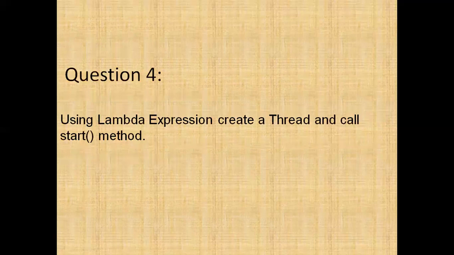And coming to the fourth question, using a lambda expression, create a thread and call the start method. We need to implement the run method of the Runnable interface. Only one method is there, the run method, right? So the Runnable interface is a functional interface. That's why they asked us to use a lambda expression to create a thread and call the start method.